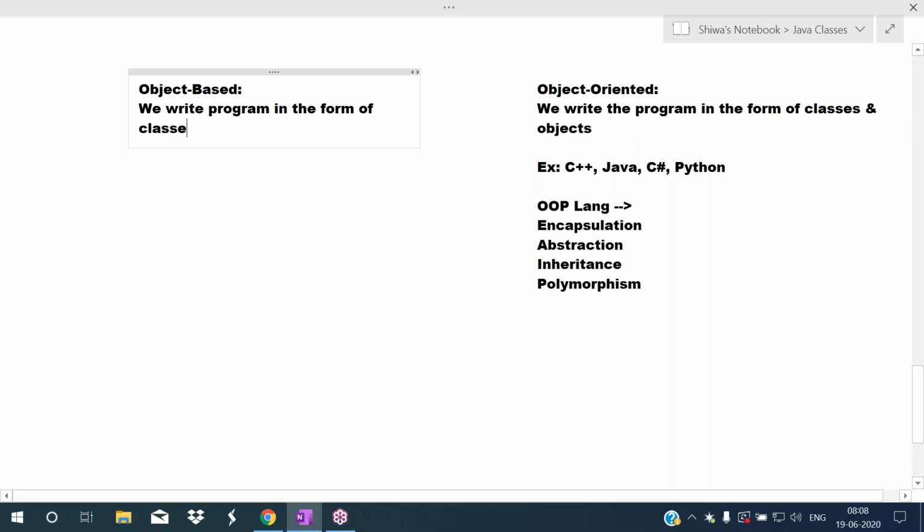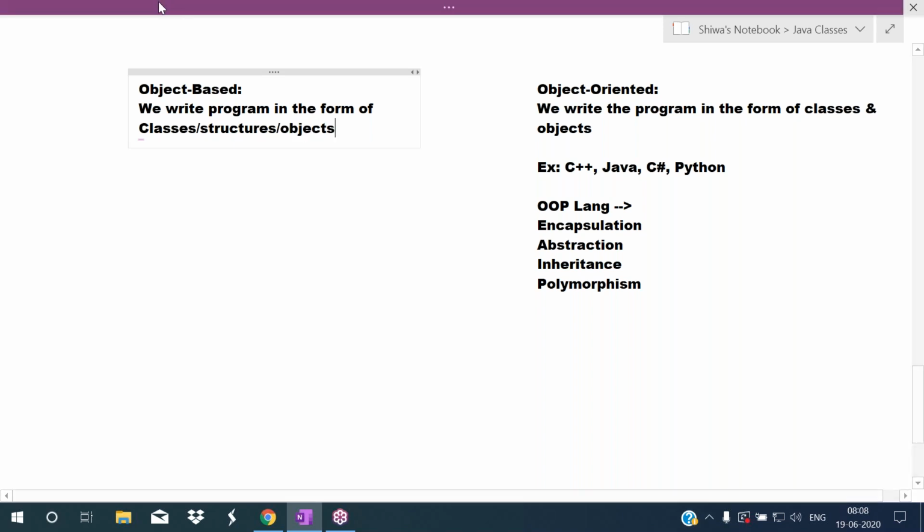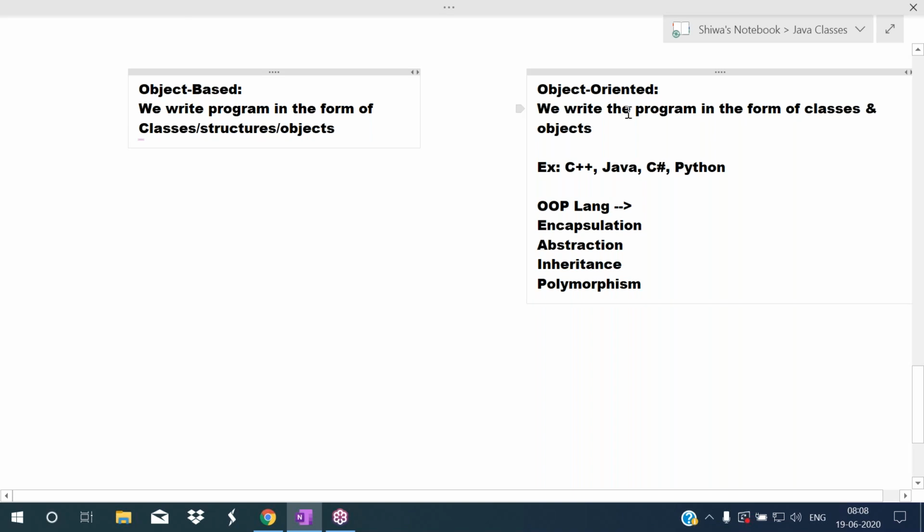Okay, and for those classes or structures, we create the objects also. So we write program in the form of classes or structures and objects.